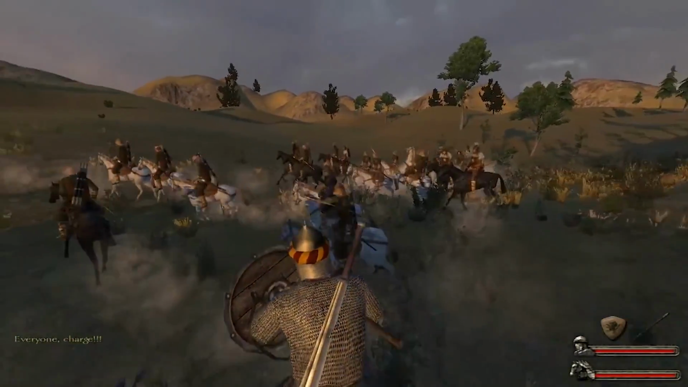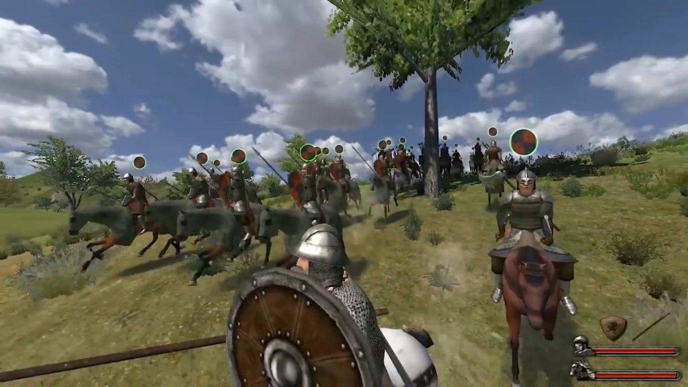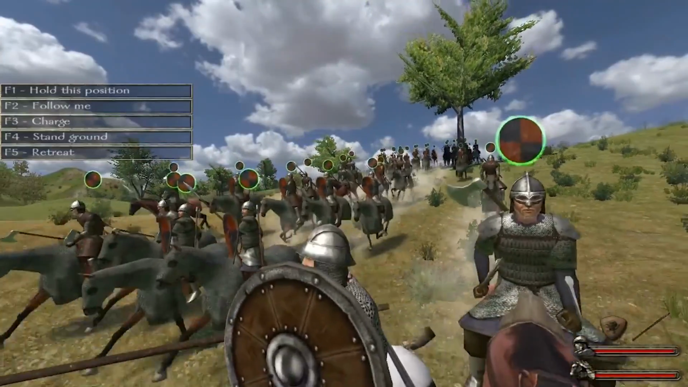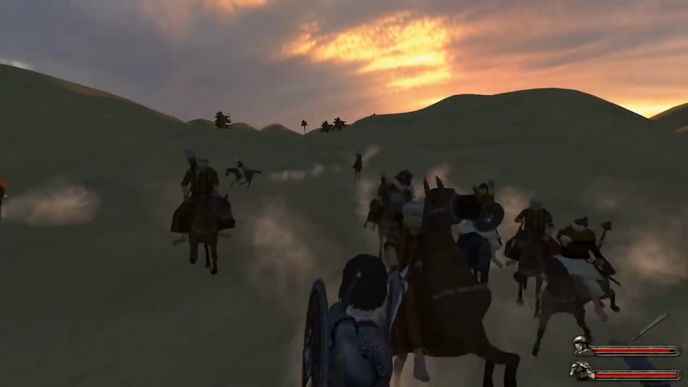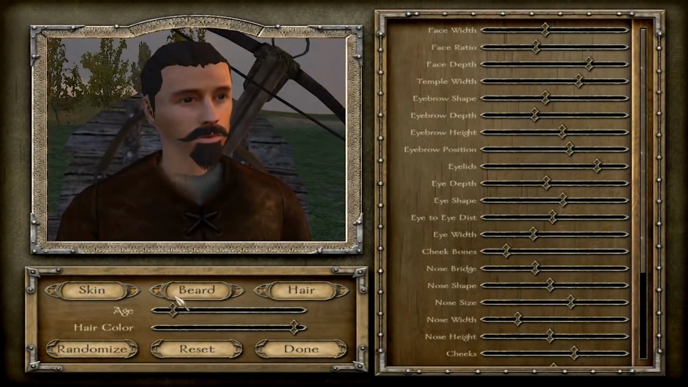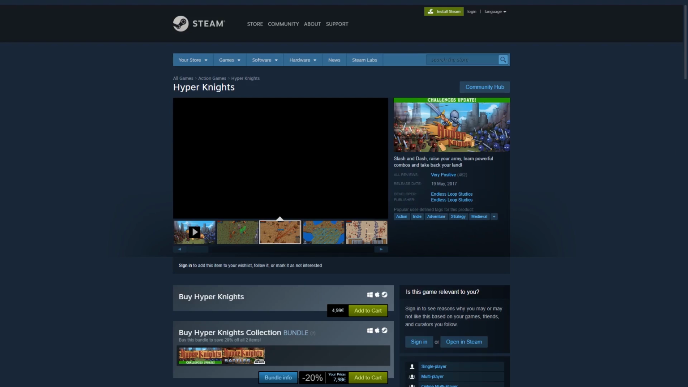Make a game with nice and fast-paced action with dashes and skills, plus the ability to raid castles and control your army. That way it would be unique and fully controllable with a gamepad. The end result of all of that is Hyper Knights.